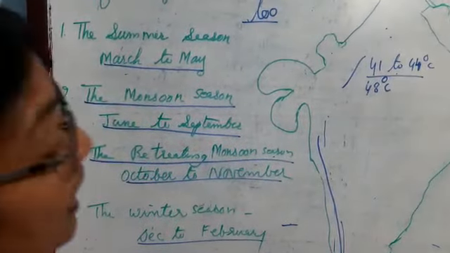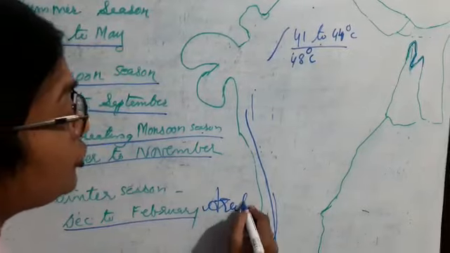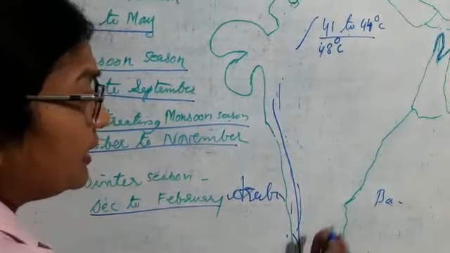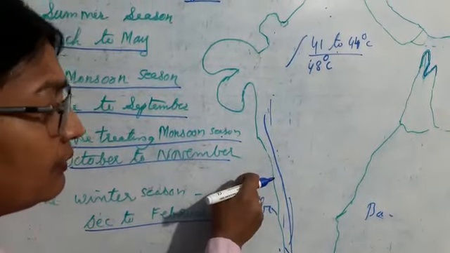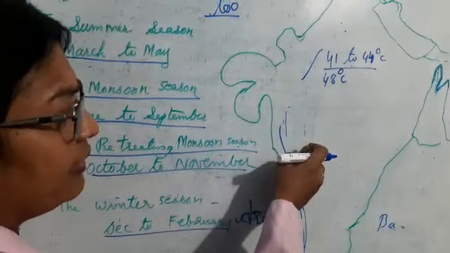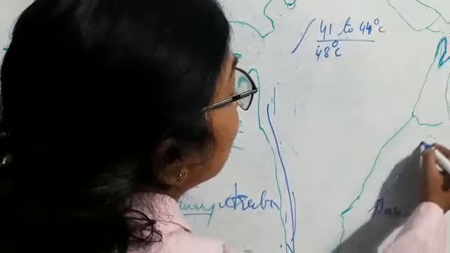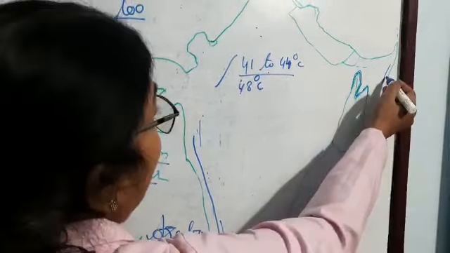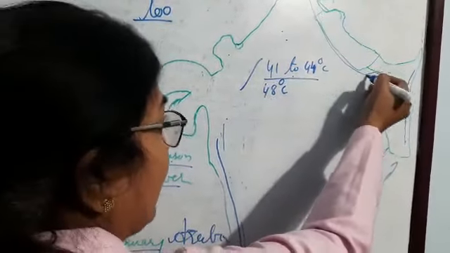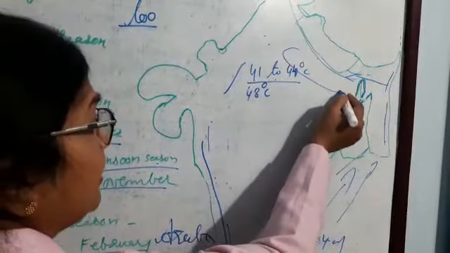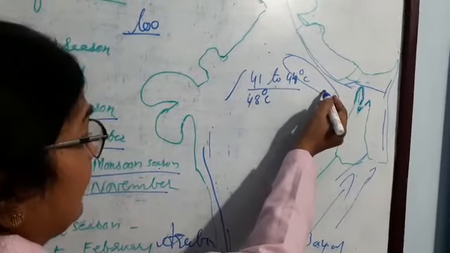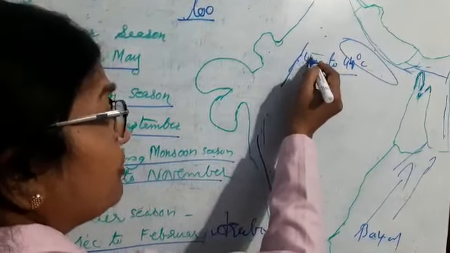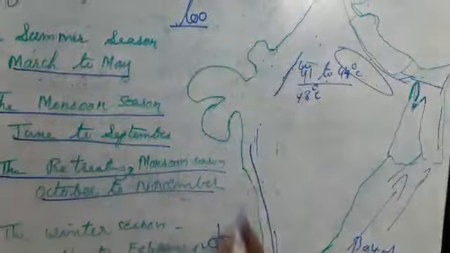This southwest monsoon has 2 branches, the Arabian Sea branch and the Bay of Bengal branch. The Arabian Sea branch is obstructed by the Western Ghats and gets rainfall on the windward side, while the leeward side gets less rainfall. The Bay of Bengal branch moves towards this side, over Myanmar, and is obstructed by the Himalaya, so the southern part of the Himalaya will get rainfall. Then it moves and is stopped by the Aravalli; the windward side of the Aravalli gets rainfall, and the leeward side will not get rainfall.